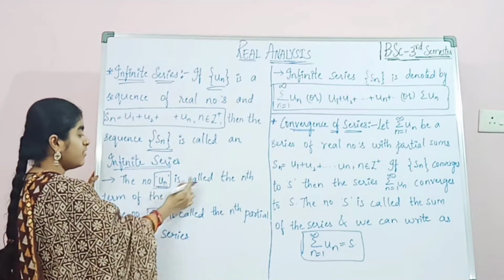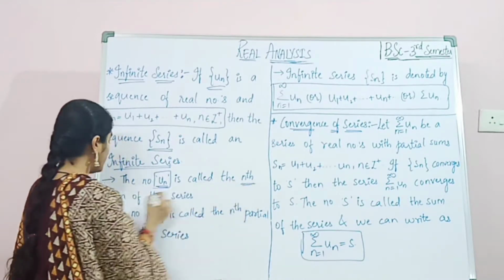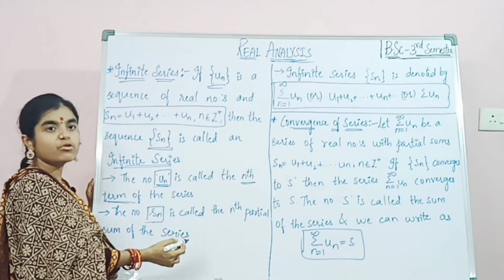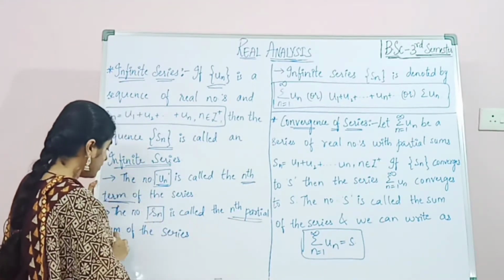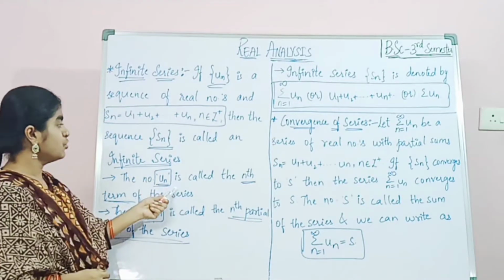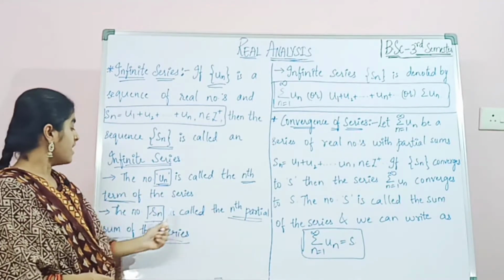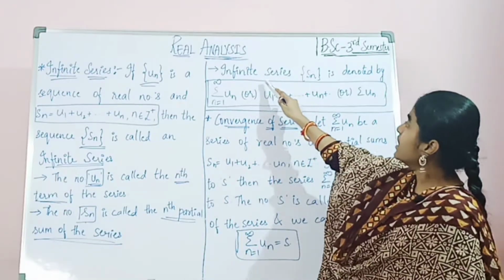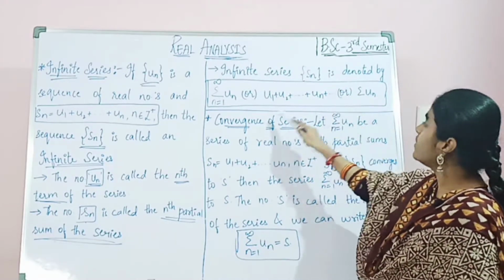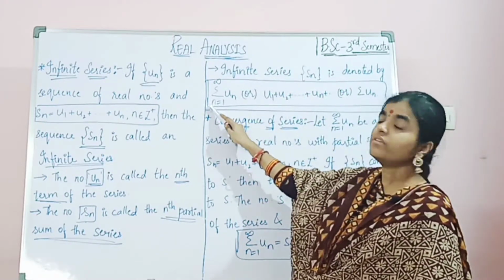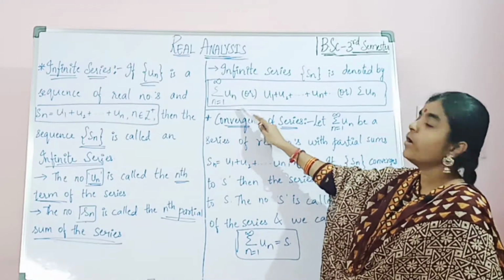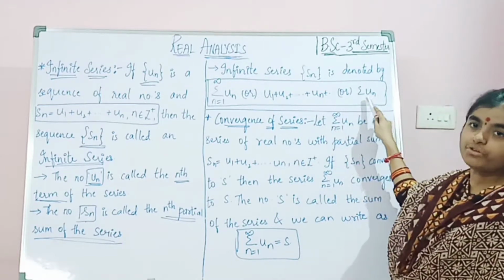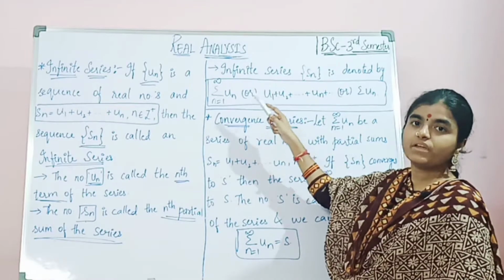This number un is called the nth term of the series, and the number Sn is called the nth partial sum of the series. Now, how do we denote the infinite series? Summation n equals 1 to infinity un, or u1 plus u2 plus so on up to un plus so on, or summation un. In this way we can denote an infinite series.